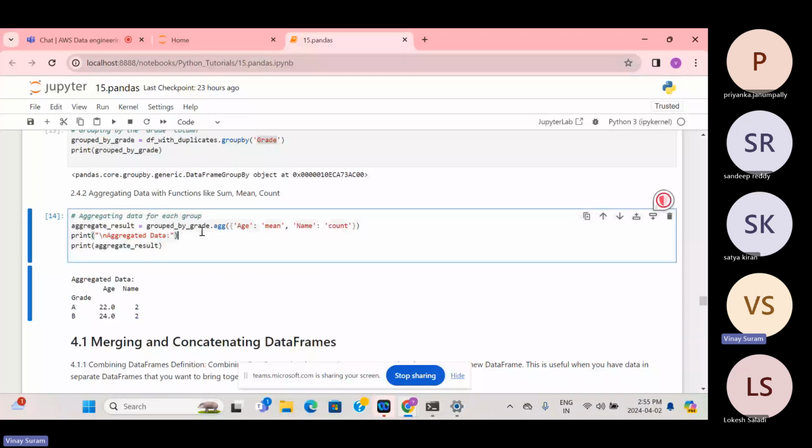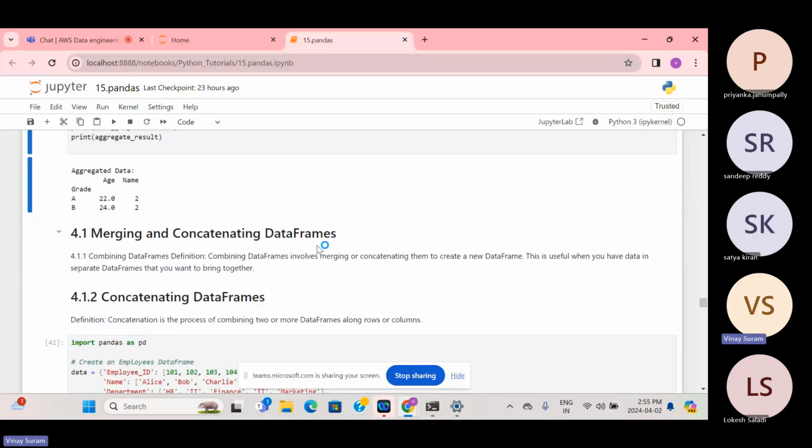So this is aggregation. It's the same thing you have done in SQL, like select count star comma department from employees group by department. In the same way, we have aggregations over here, but with a different syntax. You can use dot group by, and inside that write a column name, and then dot agg if you want to write multiple things like age, name. Otherwise, you can write group by grade dot max, or max of name, like that. This is for multiple things.